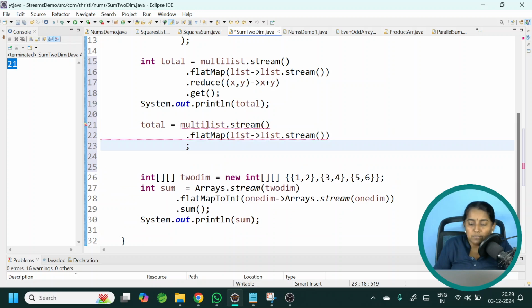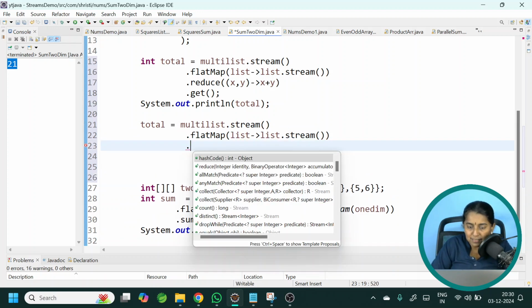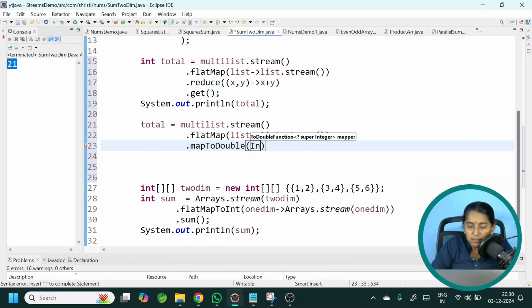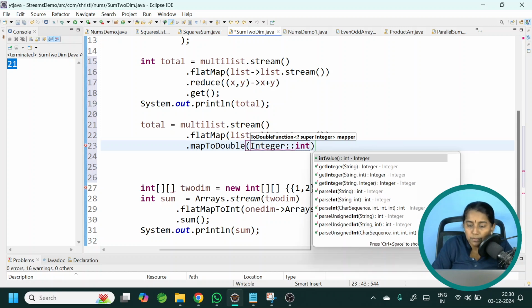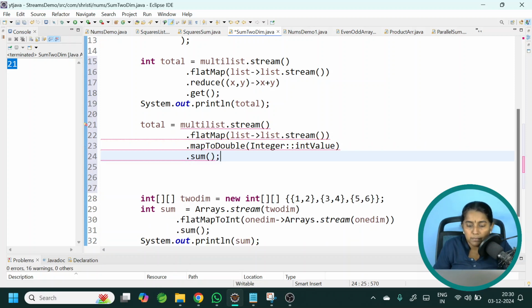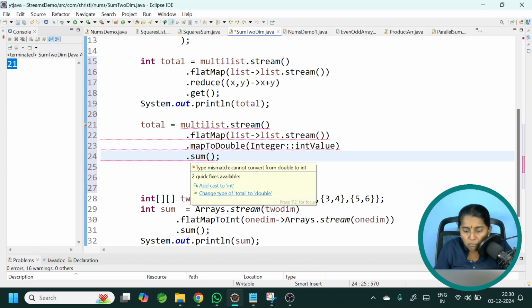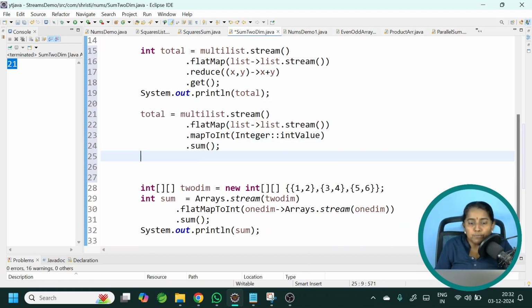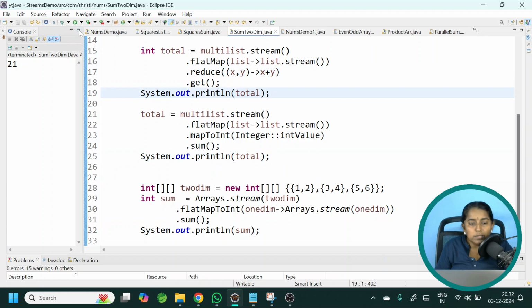Now, let me remove these two lines. After getting a stream of integer, I can call map to int, to convert my Integer value into int value. On top of it, I can call the dot sum method. It's giving me an error because instead of int, I have given it as double. Okay. So, this is the other way of doing it. Now, let us run this. Here we have got the output.